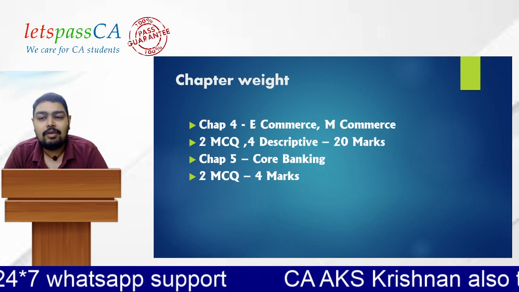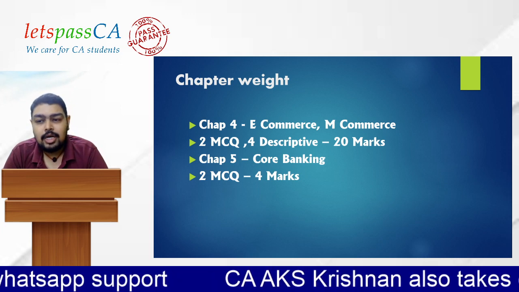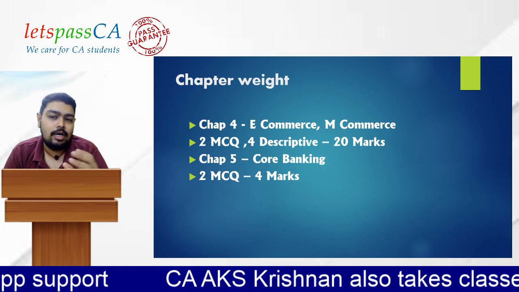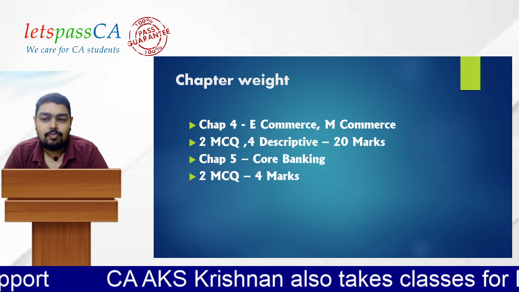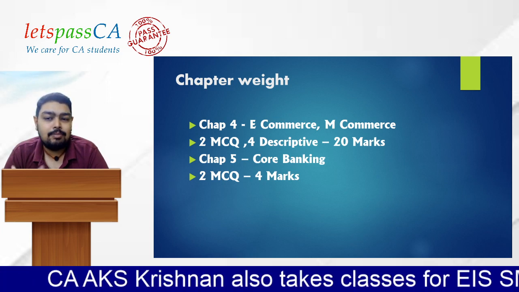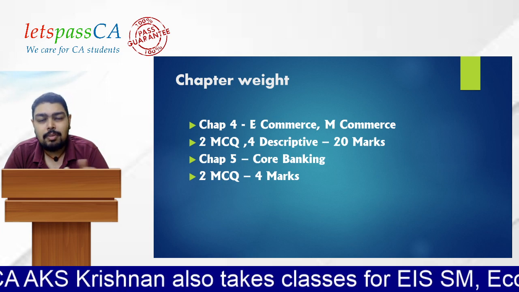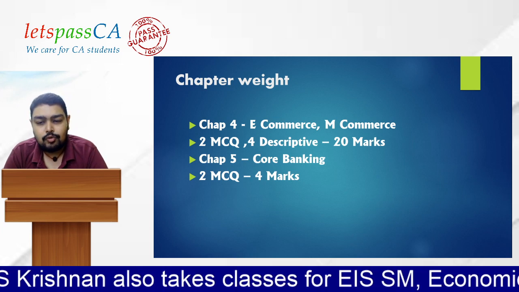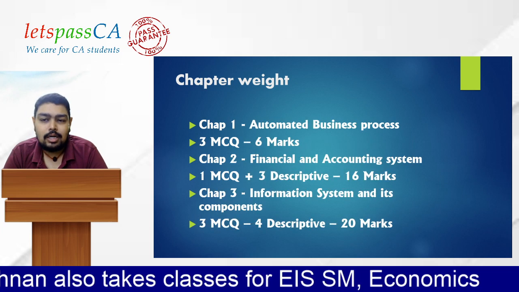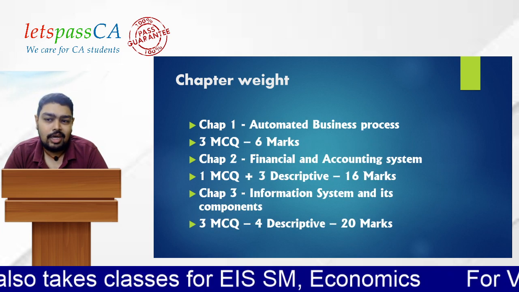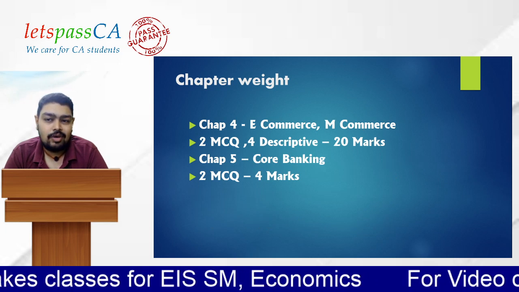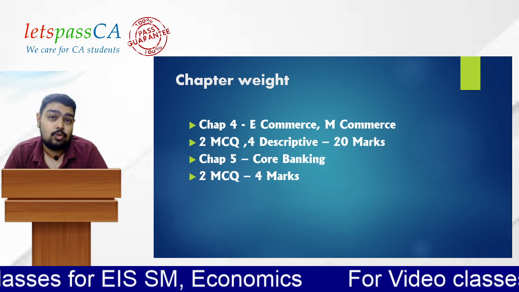Chapter 4 has 20 marks weightage. It will have few descriptive and few MCQ questions. Chapter 5 has only MCQ type questions, with 4 marks weightage. So if you see here, chapter 1 is not that great a weight and chapter 5 also is not that great a weight. Chapters 2, 3 and 4 carry very high weight.